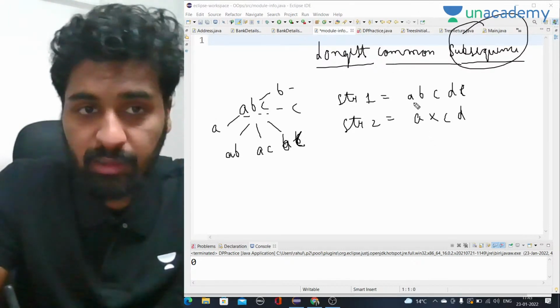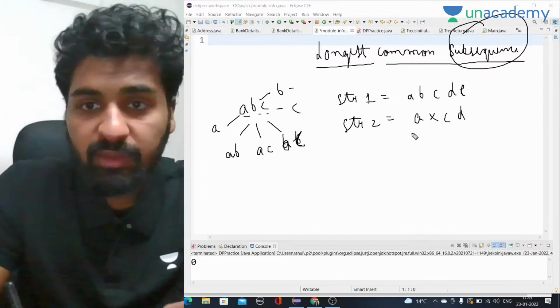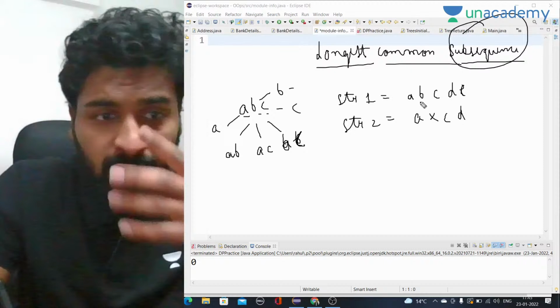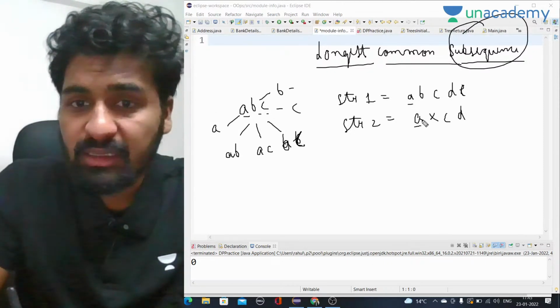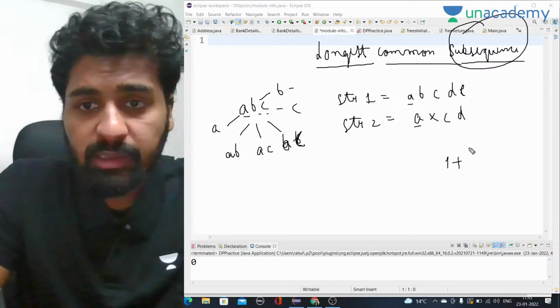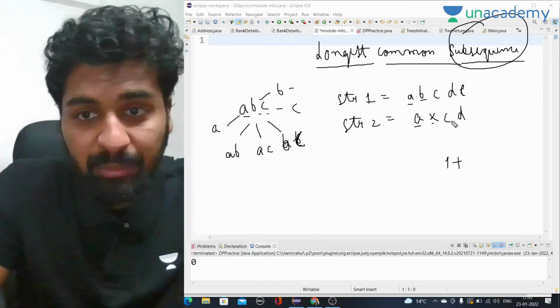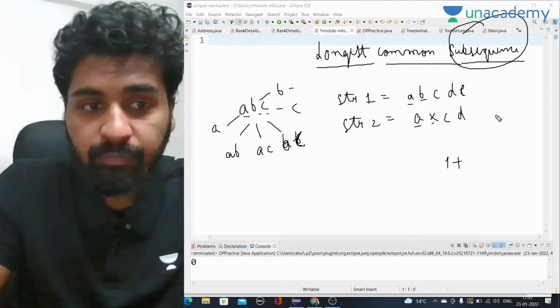If we try to do it iteratively, we cannot, because there are a lot of possibilities. Starting from a, a and a are equal, so that is okay, and we will add 1 to our answer. Now b and x are not equal, but this b can be anywhere in this string after x.